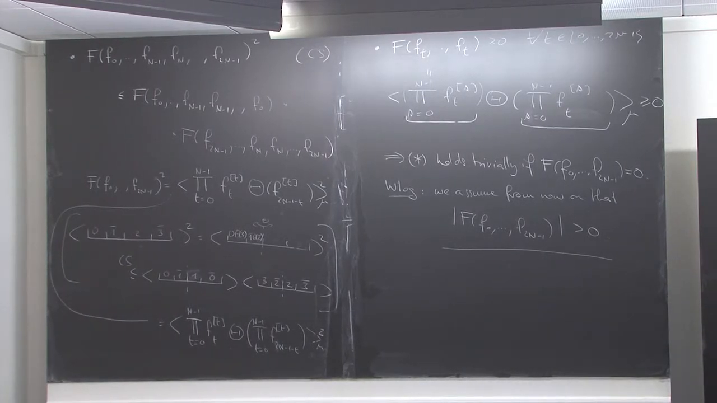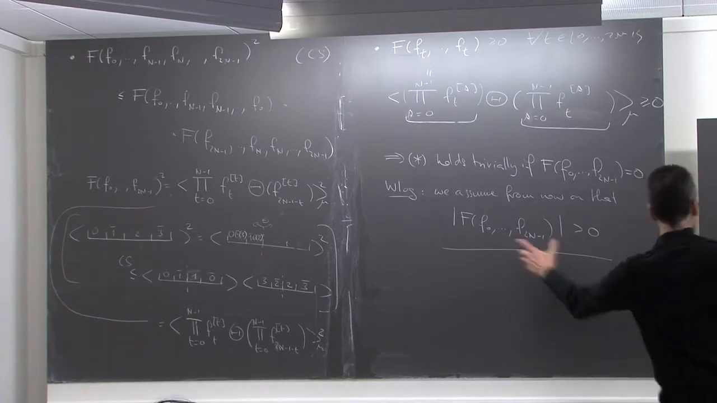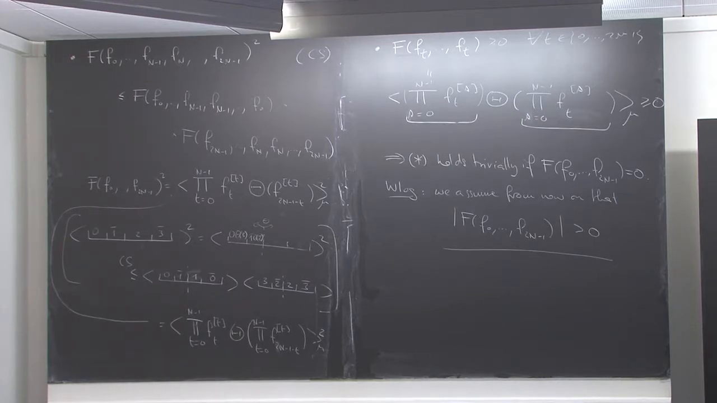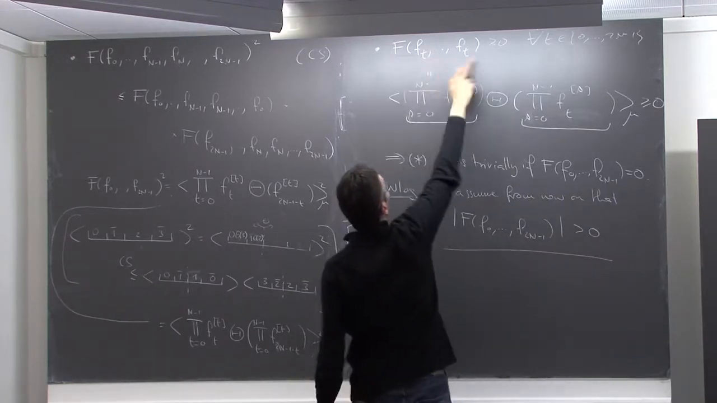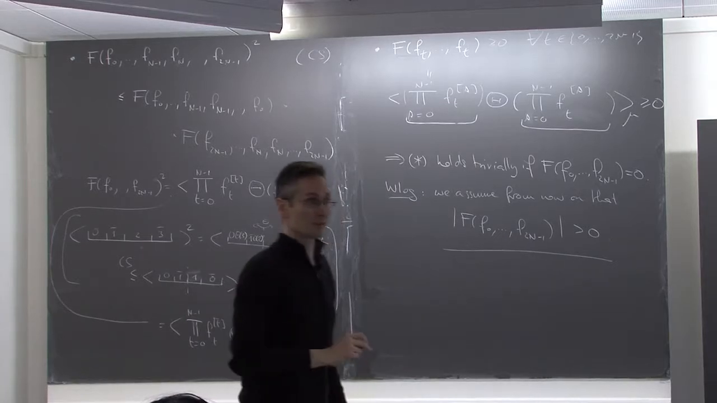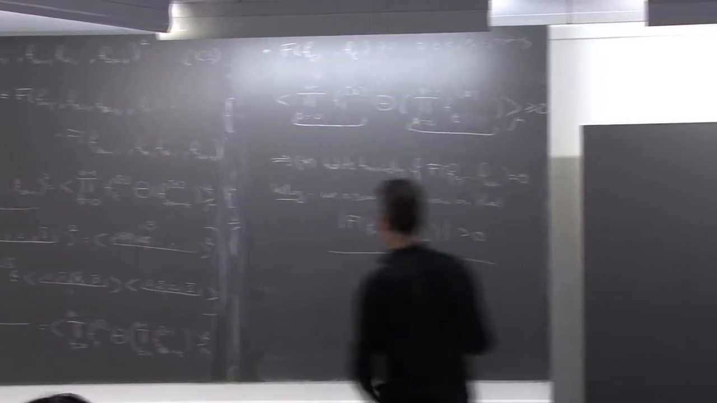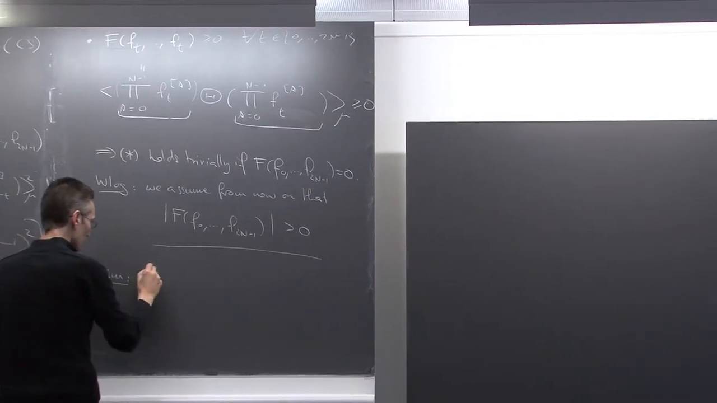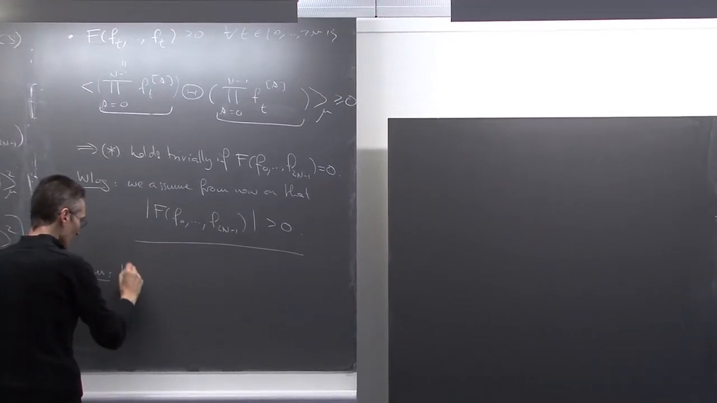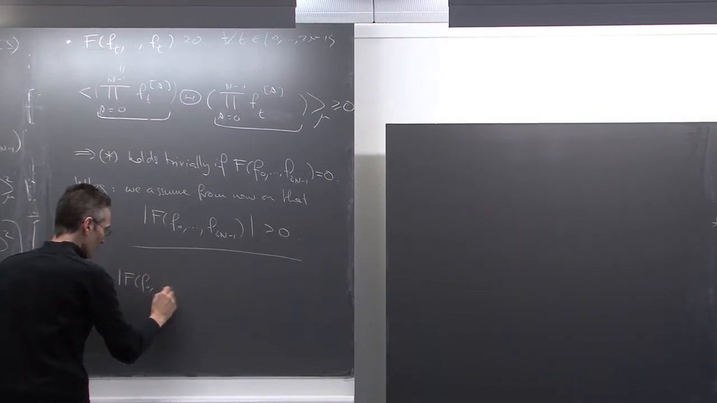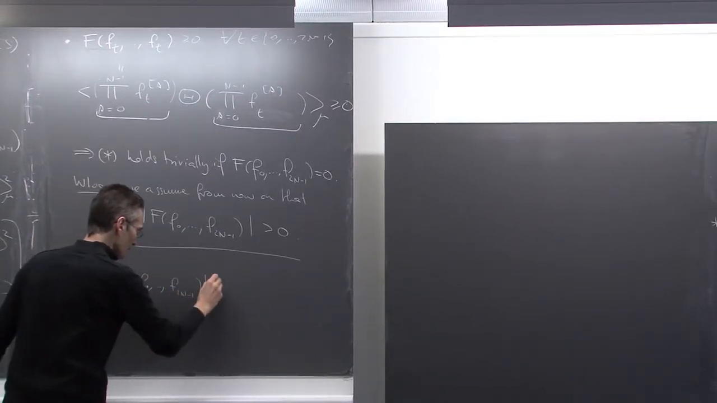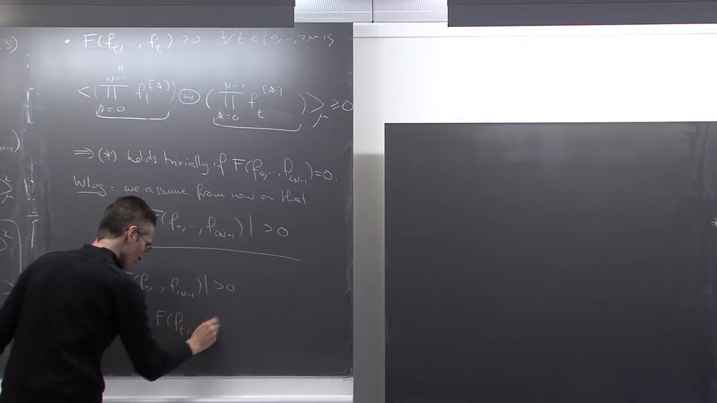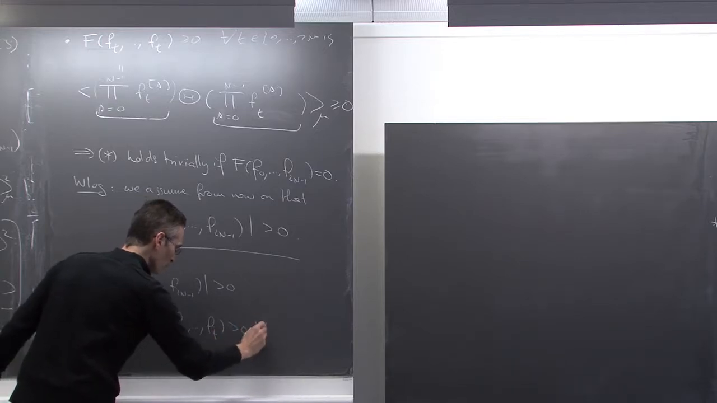So now I claim that as soon as this is strictly positive, then all this expectation here, all this f of ft, they are also strictly positive. Okay, so claim, maybe I'll write it here. Claim: f of f0, f2n minus 1 strictly positive implies that f of ft is strictly positive for all t.